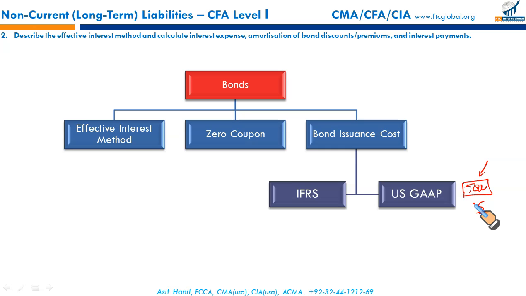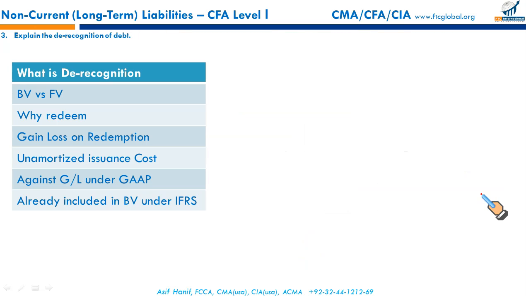Whereas in IFRS, we net this $5,000 from the bond proceeds. Like we reduce the liability. Let's say the bond was issued for $107,000 and this $5,000 of issuance cost is netted against this, and the liability is booked at $102,000. So in IFRS, the issuance cost is netted against the issue proceeds, whereas in US GAAP, the issuance cost is debited and capitalized and amortized over the term of the bond. Right.